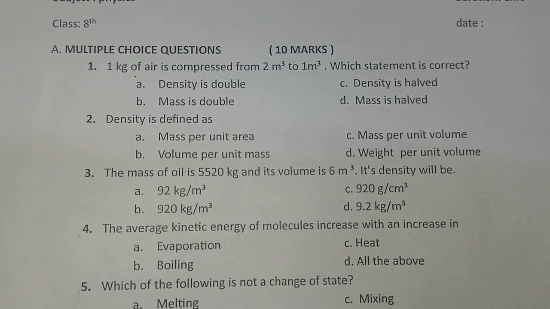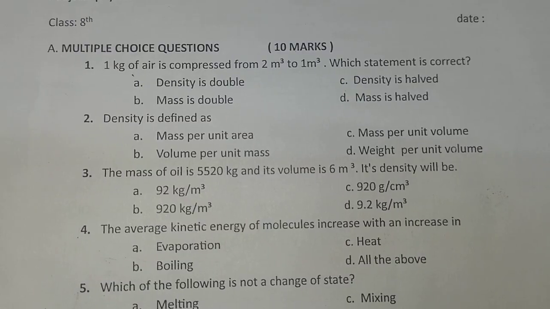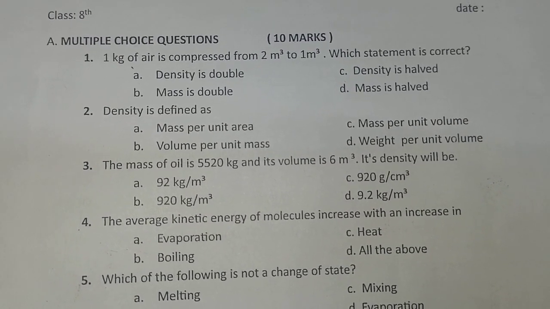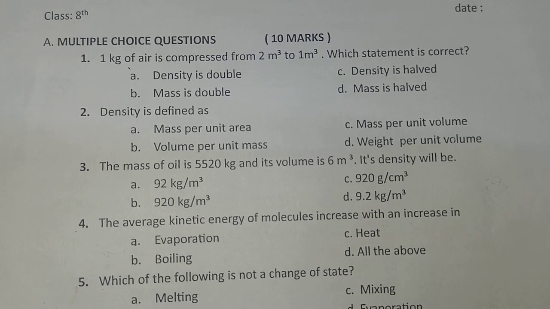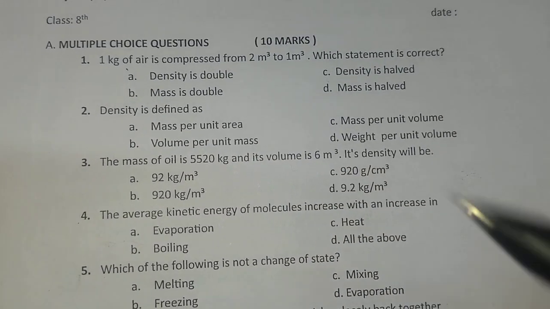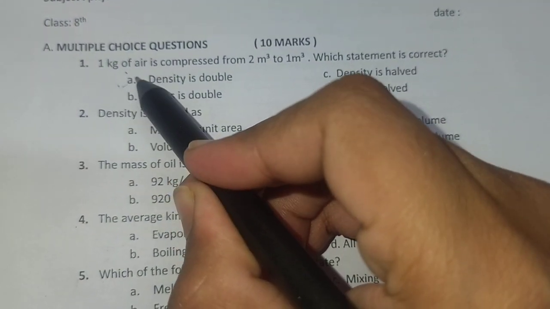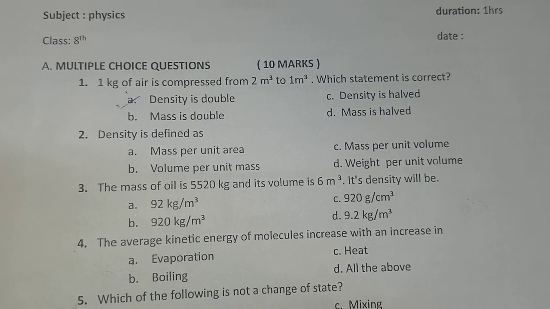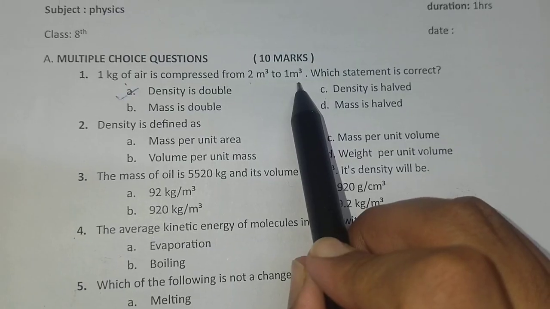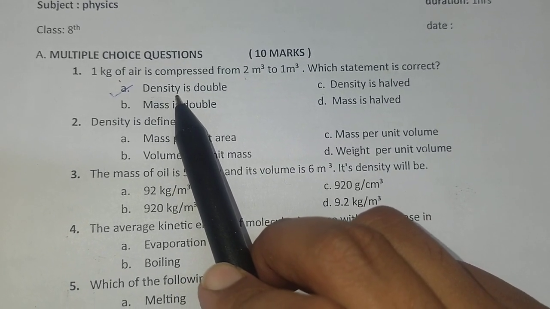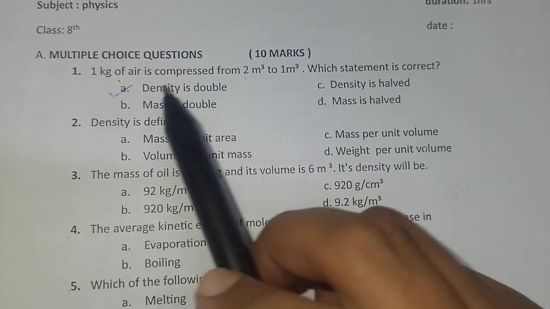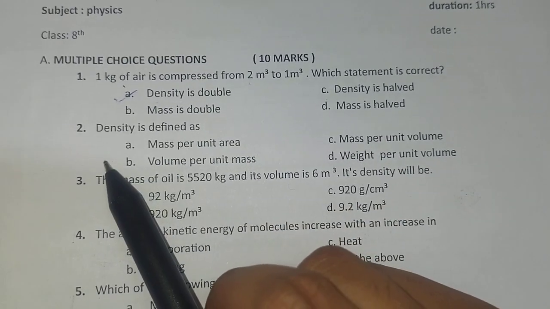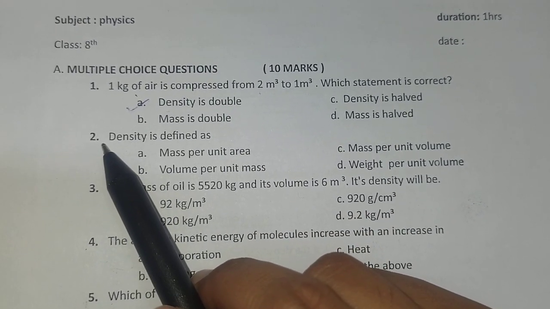Alright, the first question that we have: 1 kg of air is compressed from 2 meter cube to 1 meter cube. Which statement is correct? So this will be answer number A. If the volume is decreased, it is compressed, then what will happen to the density? The density will increase. So this one will be the right answer. The density is double.